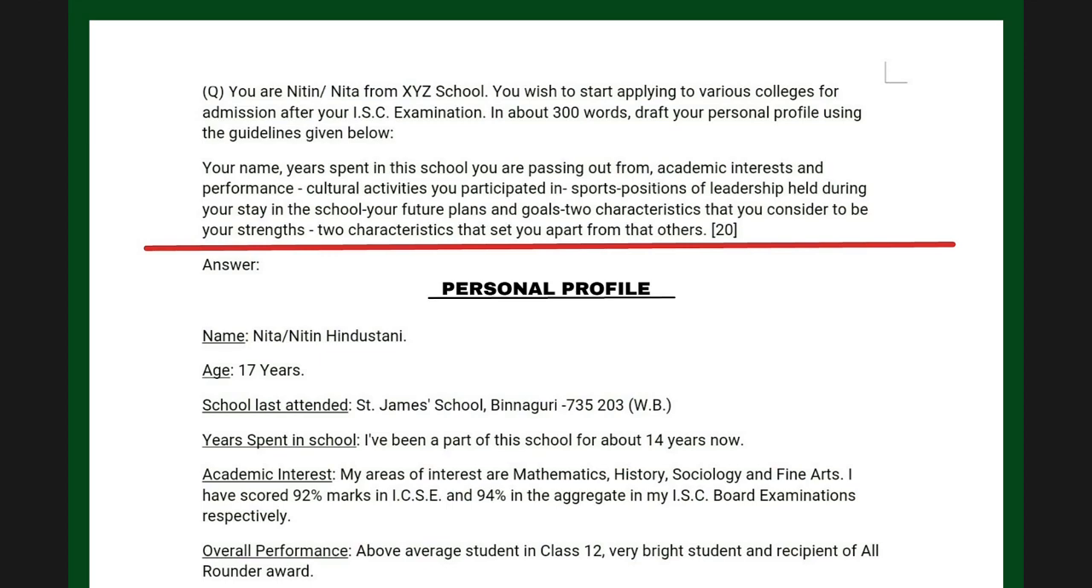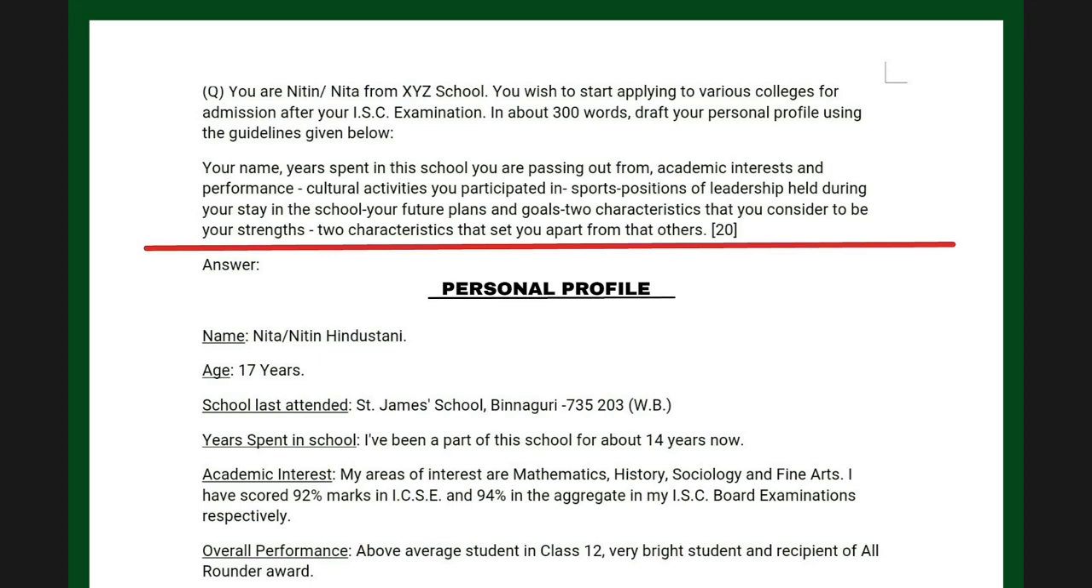Now look at the question. You wish to start applying to various colleges for admission after your I.S.C examination. In about 300 words, draft your personal profile using the guidelines given below. Now, as always, the report question carries 20 marks. So this one also carries 20 marks. The word limit is 300. This one also is 300, therefore.